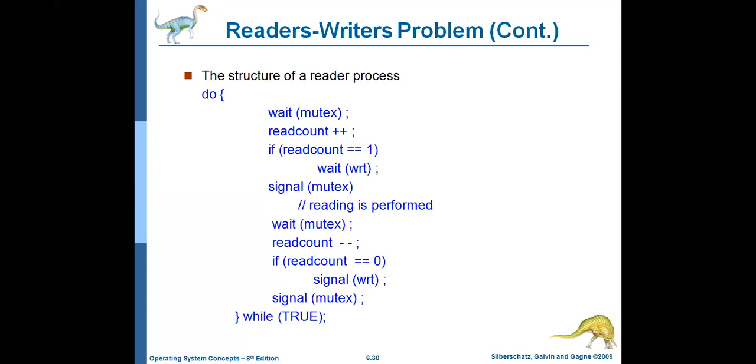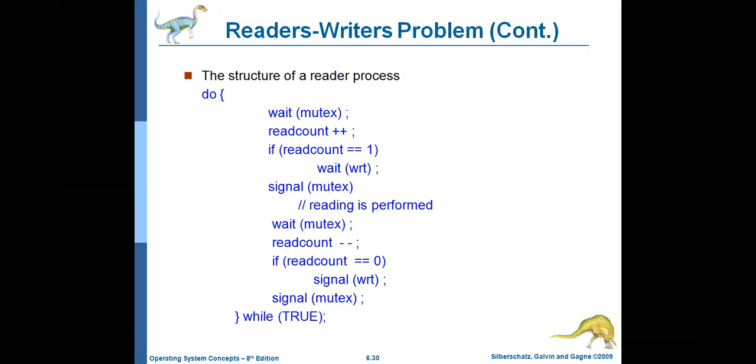Read count is 1. And then if read count equal to 1, yes, read count is equal to 1 now. Why? Because we are incrementing 0 to 1. So the read count value is 1. 1 equal to 1, yes, condition true. So while the reader is reading, the writer should not write. The third point, while the reader is reading, the writer should not write.